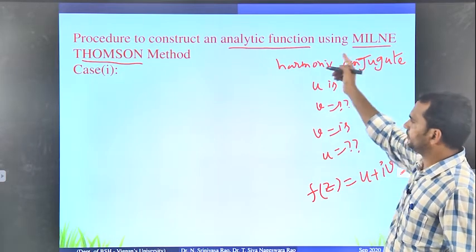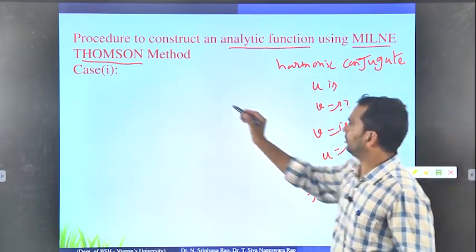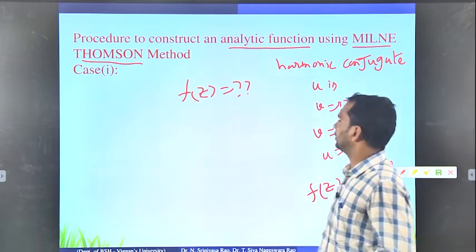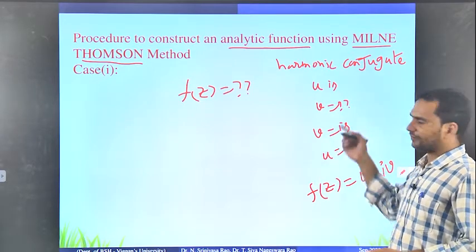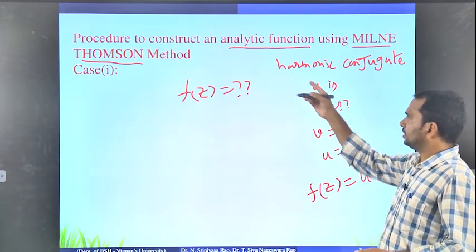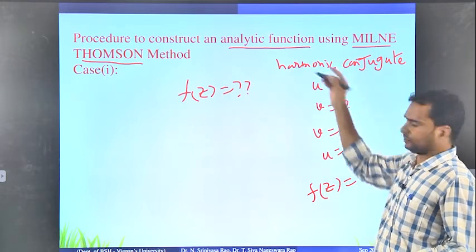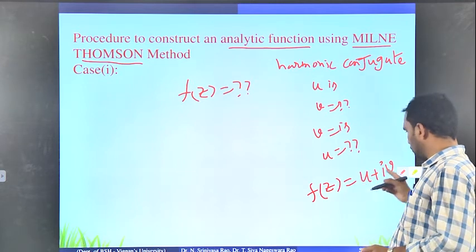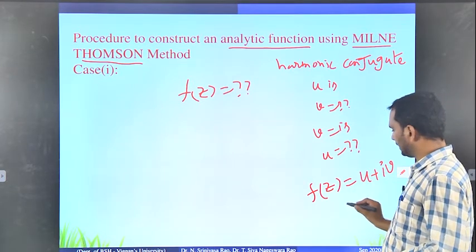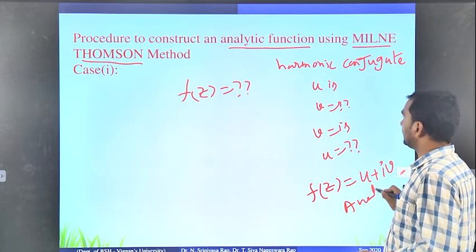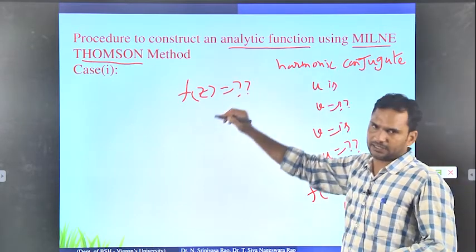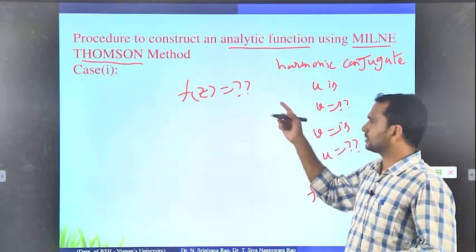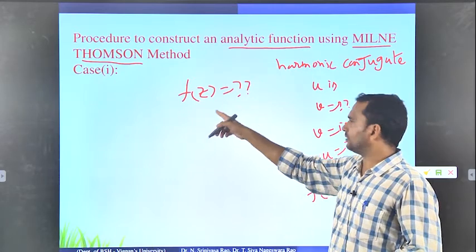But here in the Milne-Thomson method, he has directly given a formula for finding the value of f of z itself. In the previous problem, to construct an analytic function, u is given, you have to find v, then finally add u plus iv to get an analytic function. But here he has given a formula for finding f of z itself, not u, not v. So directly we are going to find f of z here.